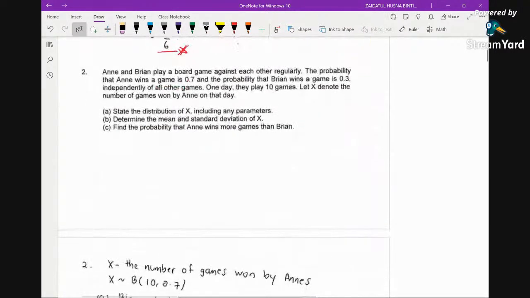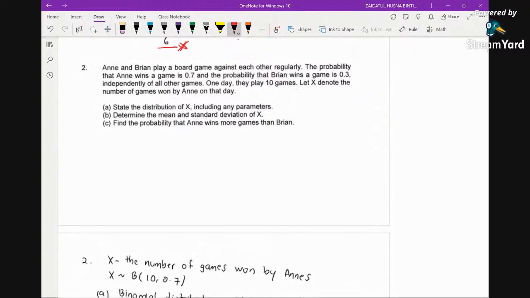Okay, question number 2. Anne and Brian play a board game against each other regularly. So the probability that Anne wins a game is 0.7 and the probability that Brian wins a game is 0.3, independently of all other games. So it says here independent. One day they play 10 games.